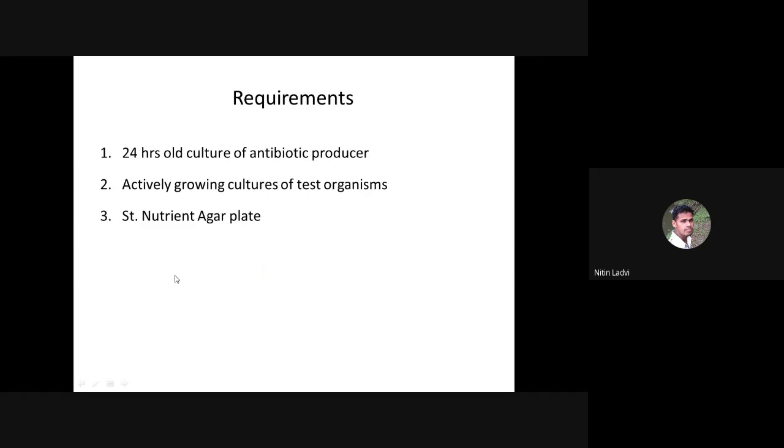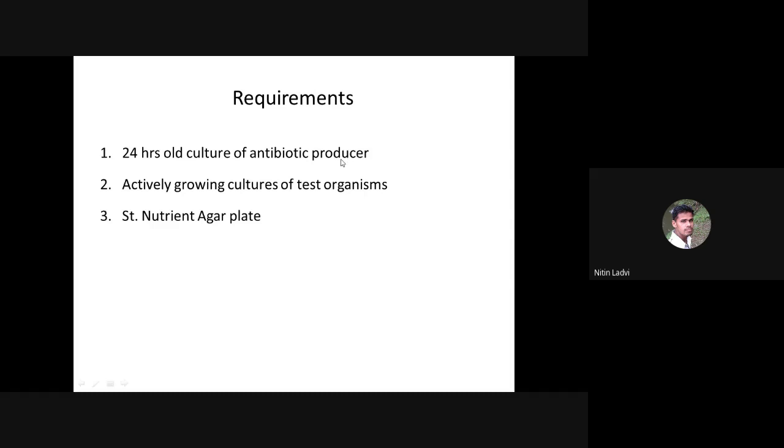These are the basic requirements which are supposed to be there while you are performing the agar streak or streak plate method. First, a 24 hour old culture of an antibiotic producer, whichever has been finalized from your primary and secondary screening, which is supposed to be stored in the form of slants. From there you obtain that 24 hour old culture of the antibiotic producer. You have confirmed that this particular organism is producing the antibiotic, and that might have been confirmed by the Wilkins agar overlay method.